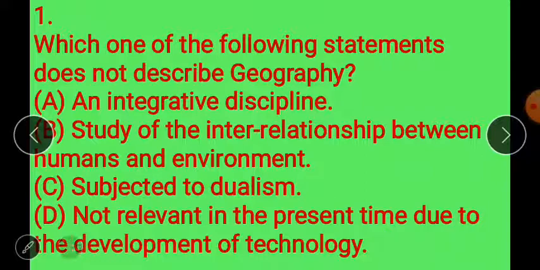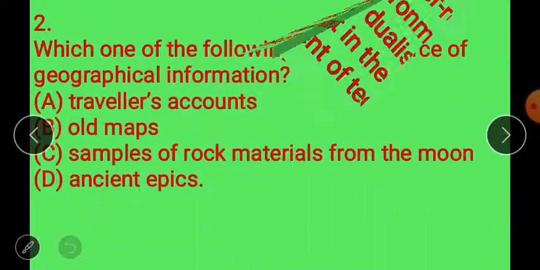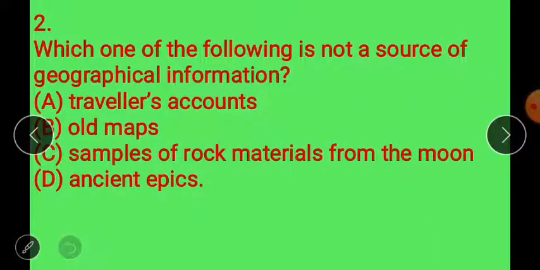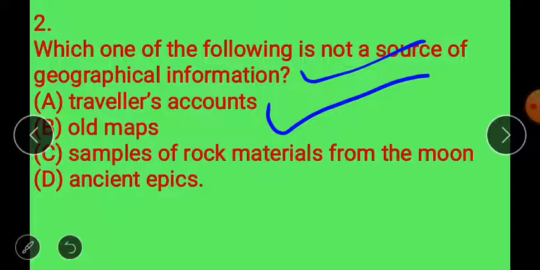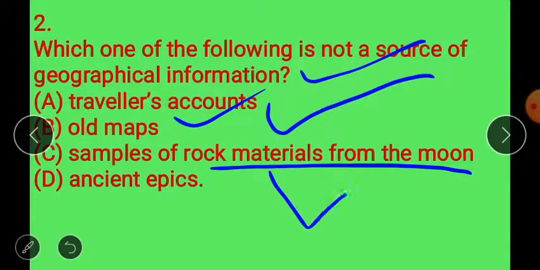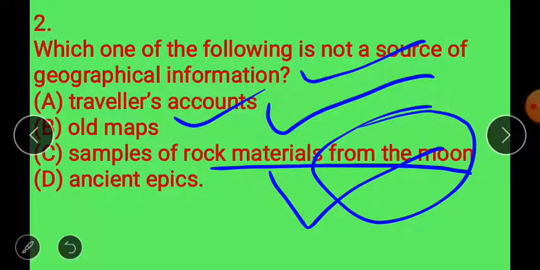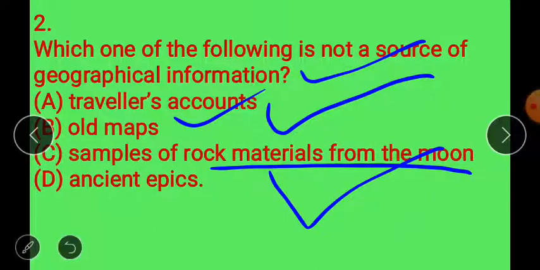Move to next, question number 2. Which of the following is not a source of geographical information? Travelers' accounts are a source of geographical information. Old maps also, and samples of rock material from the moon also provide raw material to know about the moon, so it is also a source of geographical information.